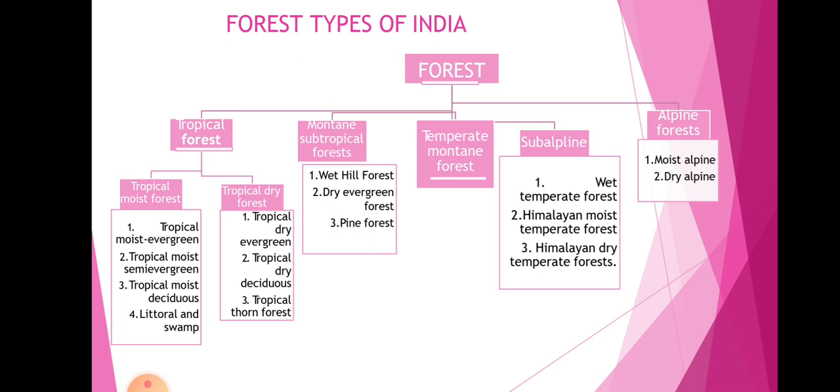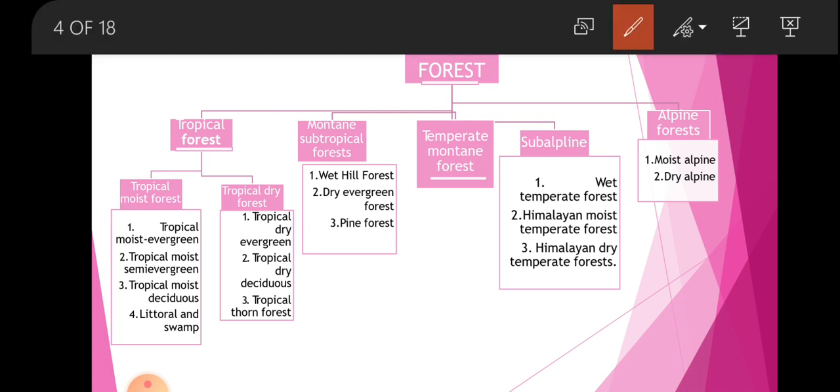So, forest types of India. In India there are some types of forest like tropical forest, mountain subtropical forest, temperate mountain forest, subalpine and alpine forest. In tropical forest there are two types: first is the tropical moist forest, the second is the tropical dry forest.